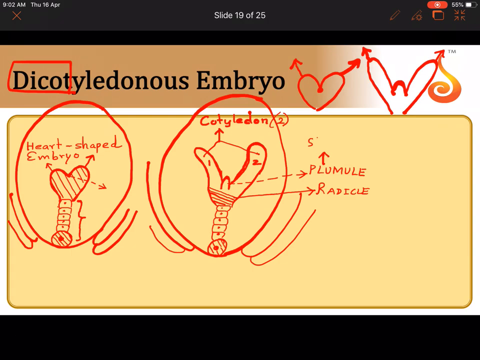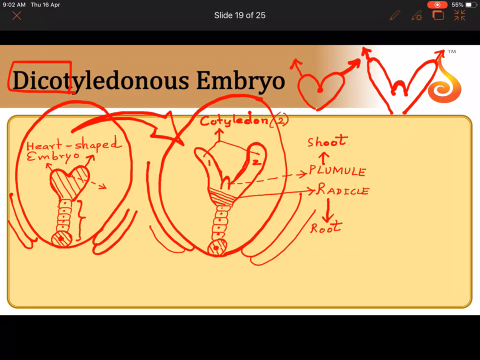Plumule is something that gives rise to the shoot system in the future plant once the seed germinates, and radicle is something that gives rise to the root system. The plumule and the radicle together constitute the embryonic axis. Is that clear? So how a heart-shaped embryo has taken shape into an embryo where you can clearly spot what? Two cotyledons. In the center of the two cotyledons you will find a group of actively dividing cells that becomes the plumule. The bottom of the heart becomes the radicle.